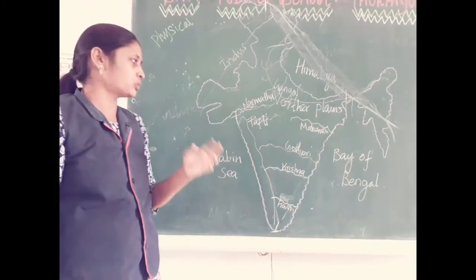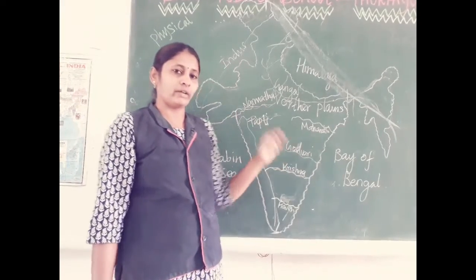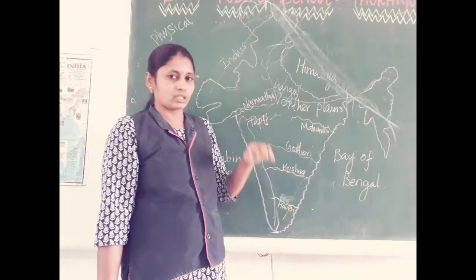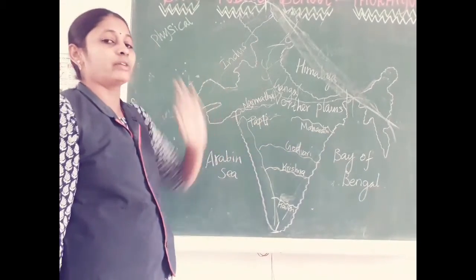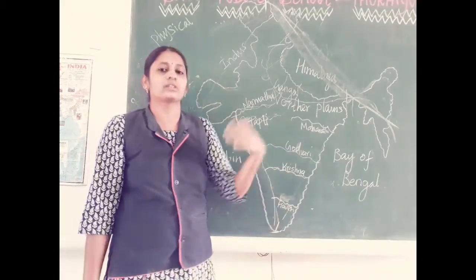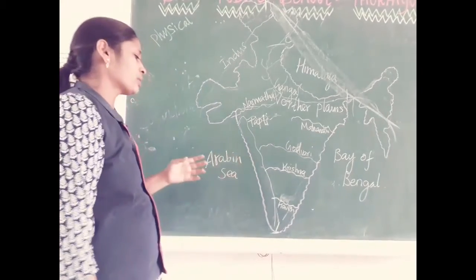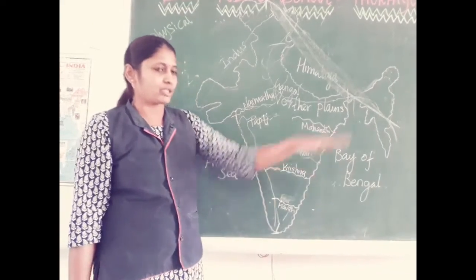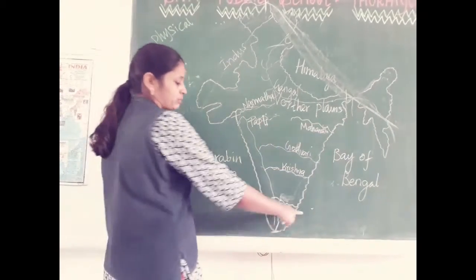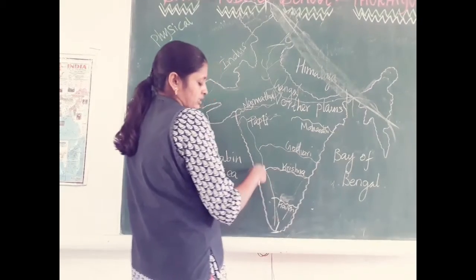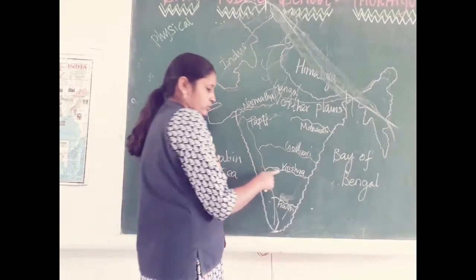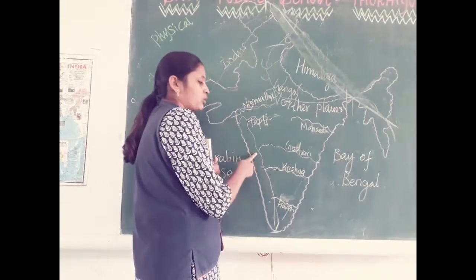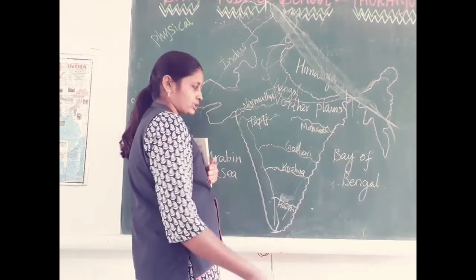You are supposed to know where each river originates, in which mountain, which direction it flows, and which sea or ocean it merges into. Kaveri starts in the Western Ghats, flows in the eastern direction and meets the Bay of Bengal. Krishna also starts from the Western Ghats, flows eastward and meets the Bay of Bengal. Godavari is the same as Kaveri and Krishna.